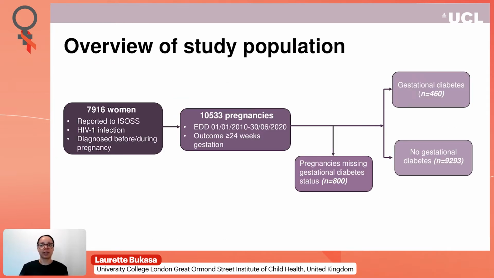10,553 pregnancies to 7,916 women were reported to ISOS with a diagnosed HIV-1 infection before or during pregnancy, with an estimated date of delivery, EDD, between 2010 and June 2020. These pregnancies were reported by September 2020. Only pregnancies with an outcome at 24 weeks or more were included. Every report of gestational diabetes was considered a case. Gestational diabetes status was missing for 7.6% of pregnancies in the study period, and there were 460 cases of gestational diabetes.